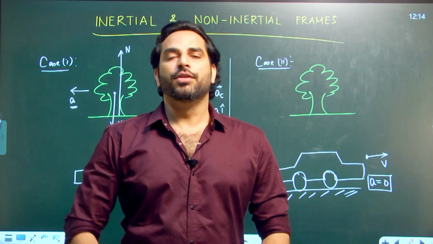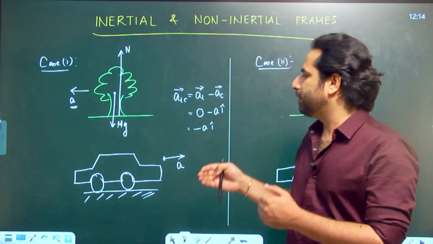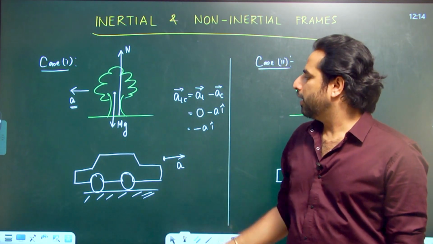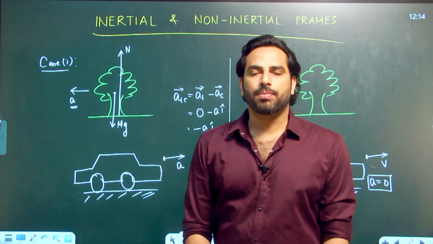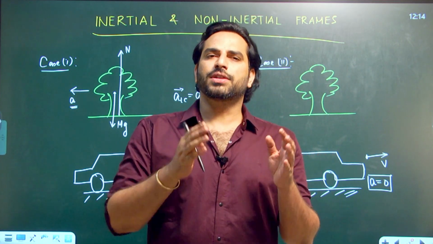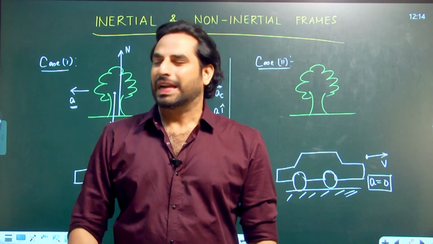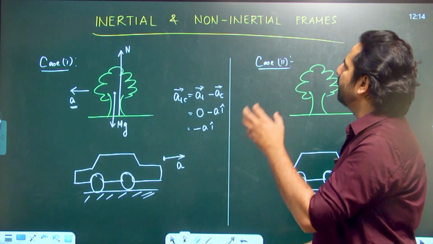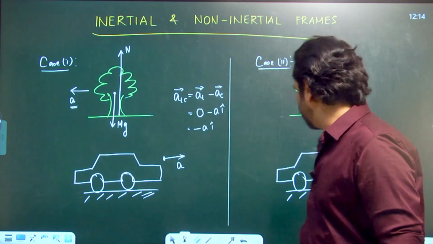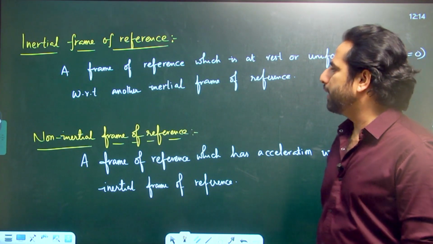The reason is that Newton's first law and second law are valid only in inertial frames of reference. But this car is a non-inertial frame of reference. That's why a person sitting in the car is not able to apply Newton's first law and second law on the tree. So Newton's first law and second law are limited only to inertial frames of reference. So let us try to understand the meaning of inertial frame of reference and a non-inertial frame of reference.